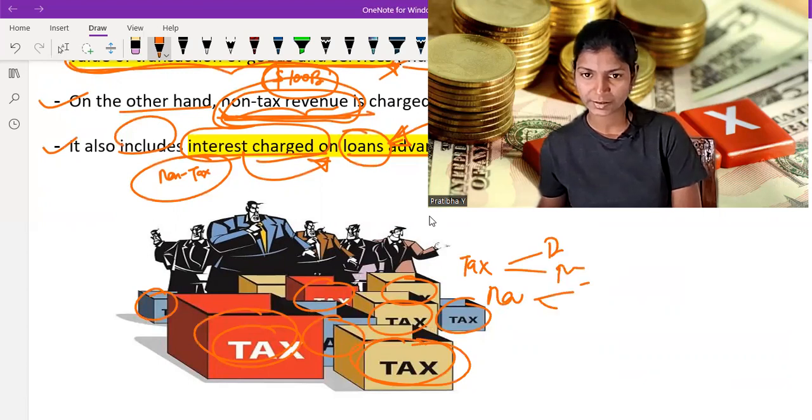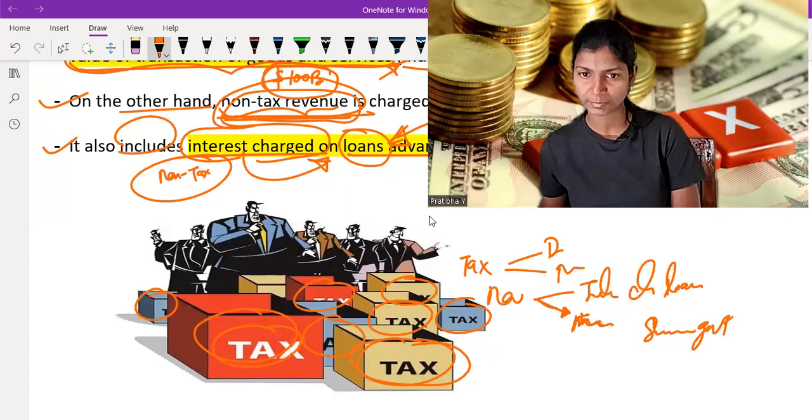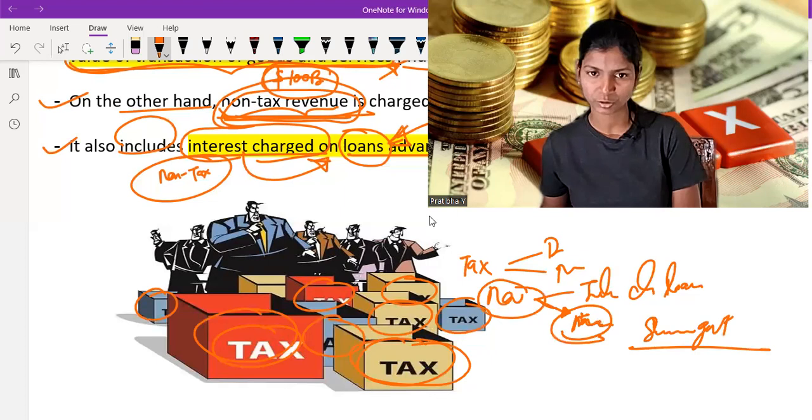You can say interest charged by the government if you take a loan, as well as money charged by the government when they give you the service. That means if service is provided by the government, they charge some money for this service. So this comes under non-tax revenue. So I hope you understand what it is.